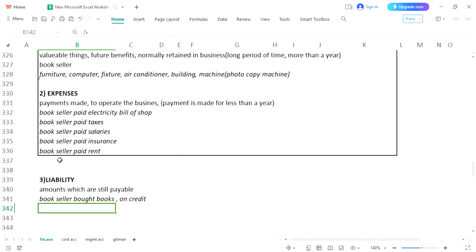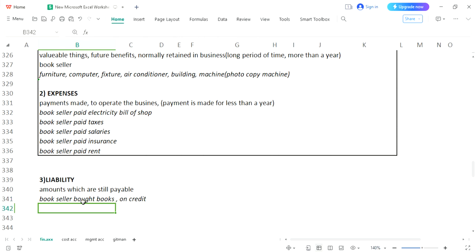That means the amount had not been paid. If the amount is not paid, obviously you will be responsible to pay it in future. So that would be considered your liability, because amounts which are still payable are considered liabilities. So the bookseller has bought some books on credit, the amount has not been paid and he made the promise to pay in future. This is his liability.